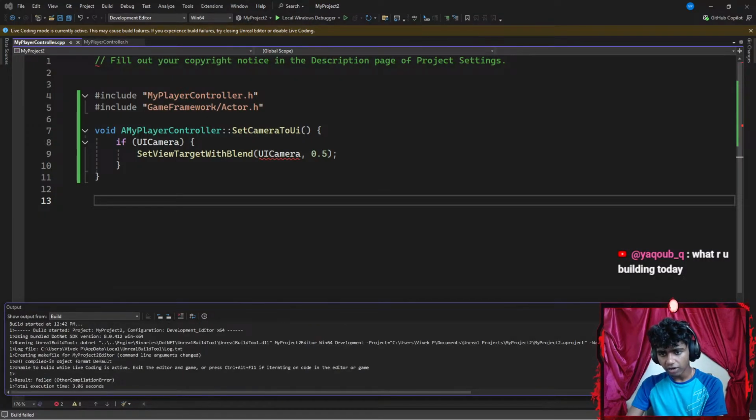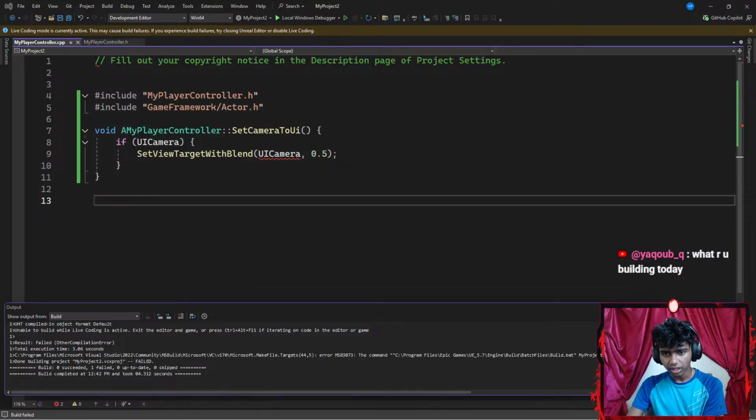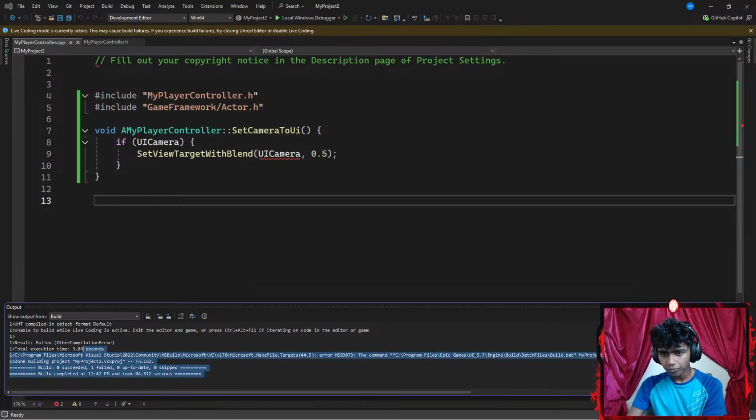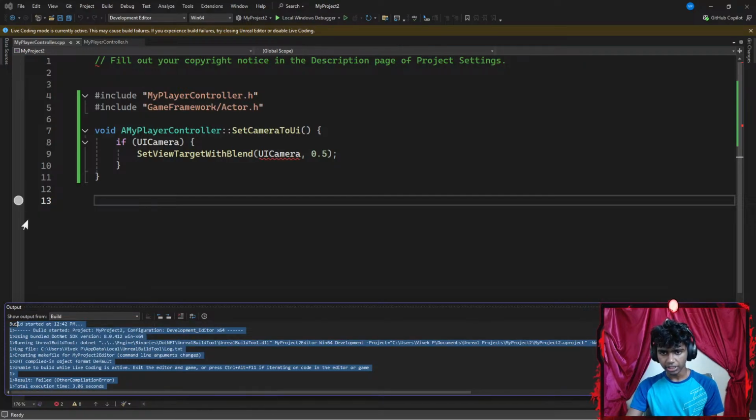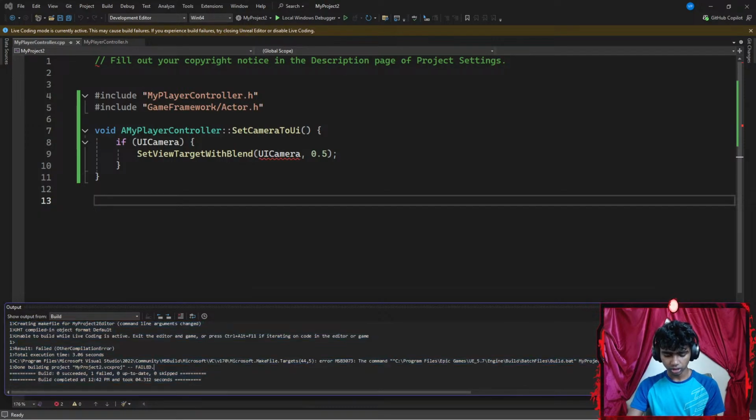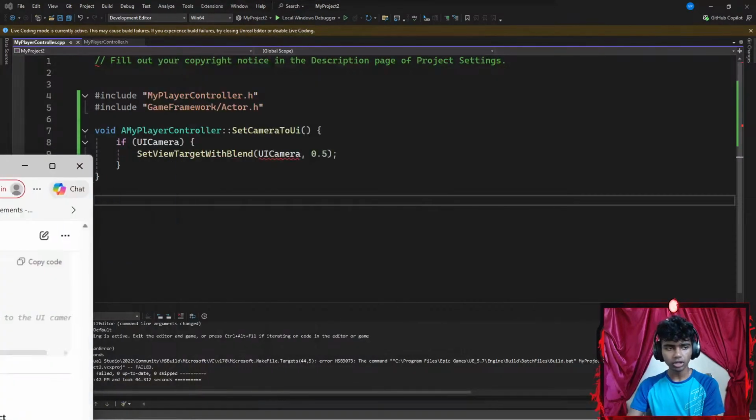That said, did I run into an error or is it still running? Oh, result failed. Let's see the error. Okay, so let's go ahead and copy this error that I get from here. Let's go with Control A, Control C. Now, I'm gonna go ahead and get Sensei/ChatGPT up here.